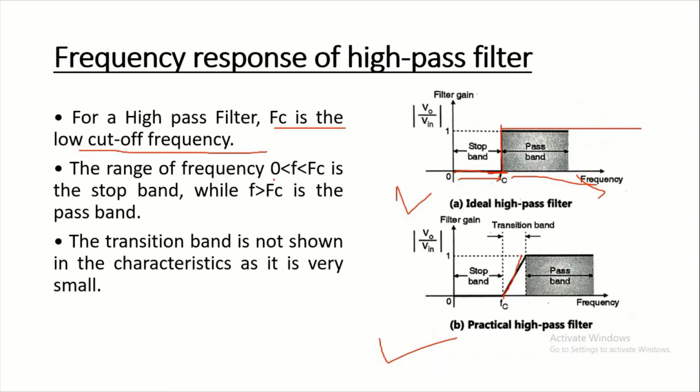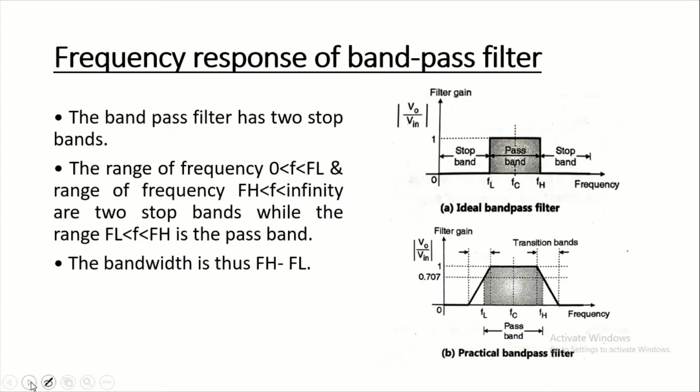The range of frequency 0 less than f less than Fc is the stop band, and greater than Fc is called the pass band. The transition band is not shown in the characteristic as it is very small. Now, frequency response of the band pass filter.